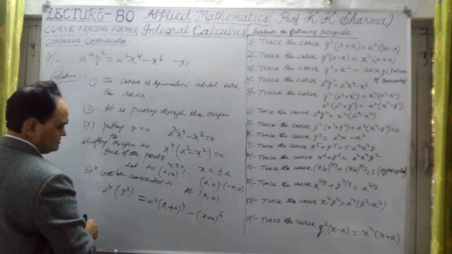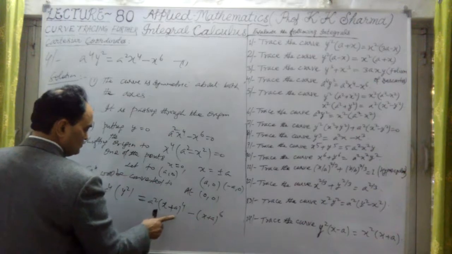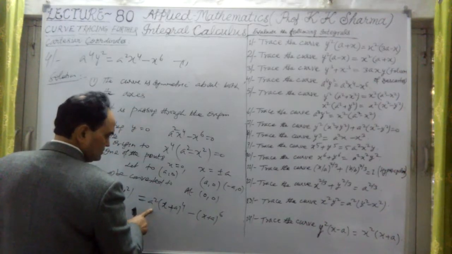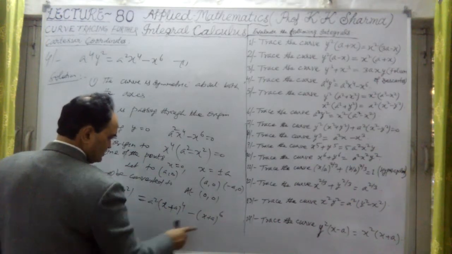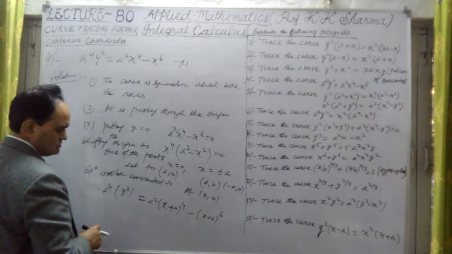That means x-axis is the x equal to 0. Why? Because the independent term here will be a constant term. It is a square into x to the power 4 plus something, twice x square, and here also x to the power 6, 3x square.